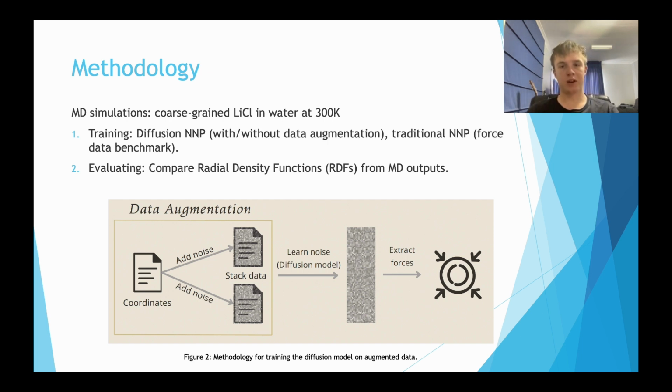The duplication trick that we're doing is taking the coordinate data and adding two different sets of noise to it to create twice as much noisy coordinate data. We then stack this data and train the diffusion model on this larger dataset.